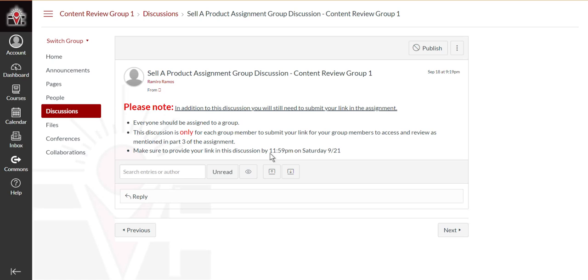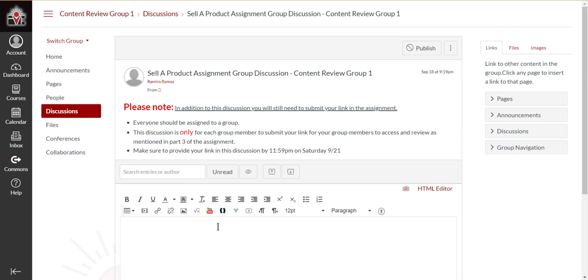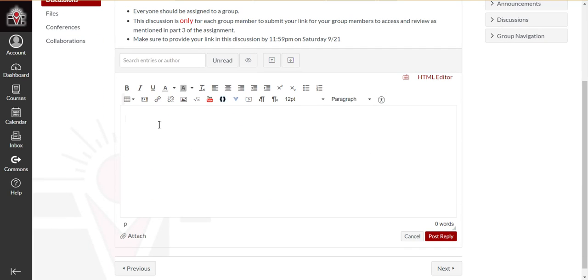This is part of assignment part 2. Once you're in the group, it says content group 1. Depending on which group you're in, all you'll do is go to reply, copy and paste your link here, and then post reply, and then you're done.